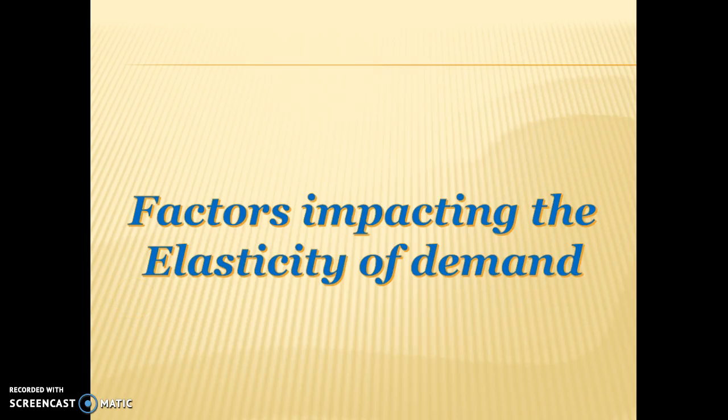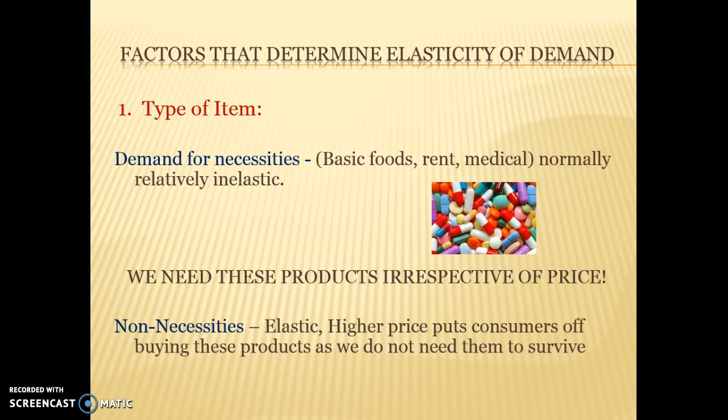In this quick video, we're just going to be looking at some of the factors impacting the elasticity of demand. The first one is the type of item. So necessities are always going to have a more inelastic demand. So things like basic foods, bread, cereal, milk, rent, medical supplies are normally going to have an inelastic demand.